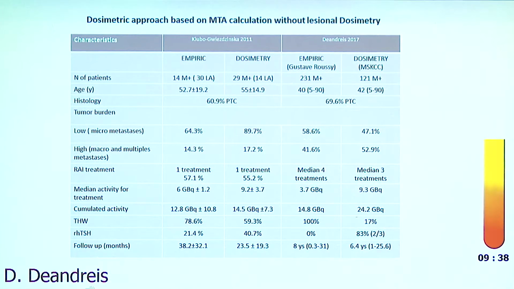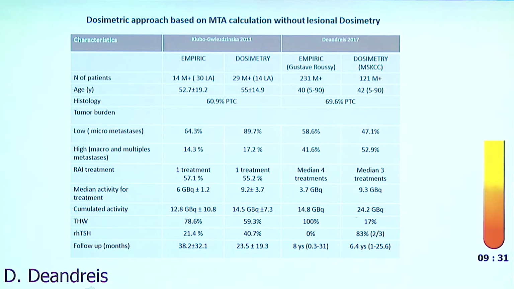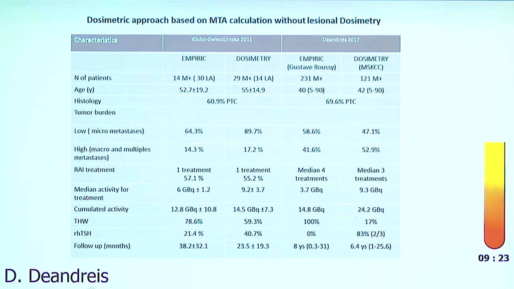There are some differences in the population included in the studies. We included more than 300 patients. The other study includes a lower number of patients, and includes also locally advanced disease. Our population was a little bit younger compared to the other study and with higher tumor burden.